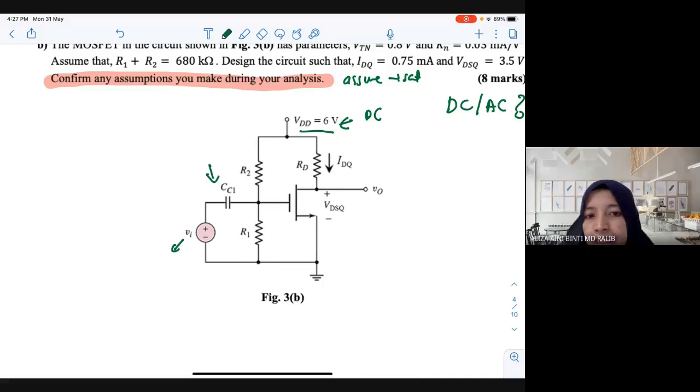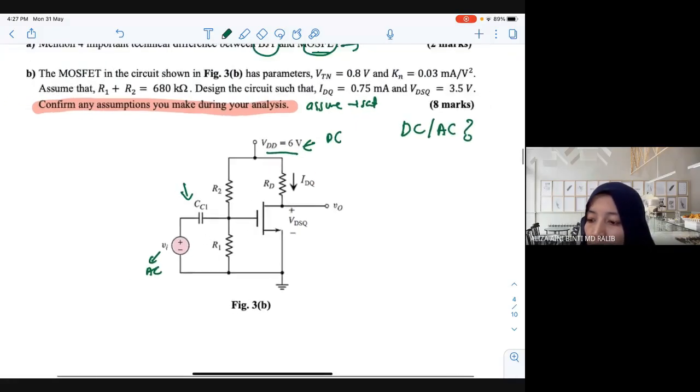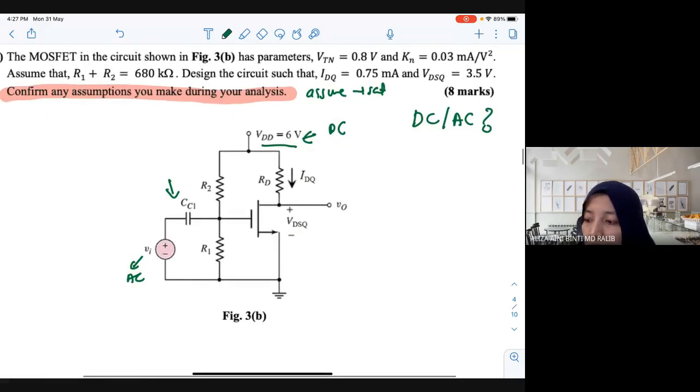AC or DC? Now you have multiple sources, right? So now the first step: do you need to do DC analysis or AC analysis? What you need to find here? Again, the question says design. You need to find R1 and R2 and also RD, all the unknown R.